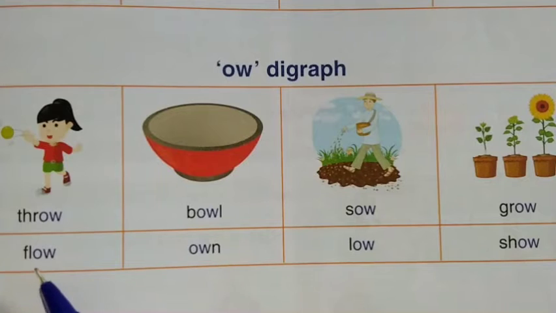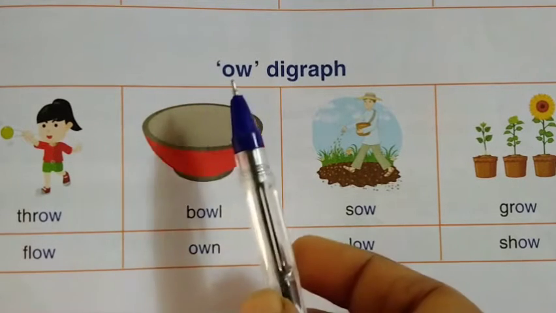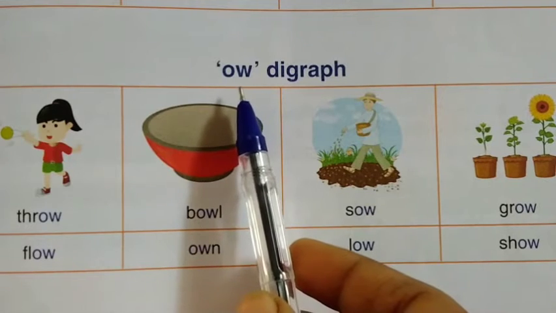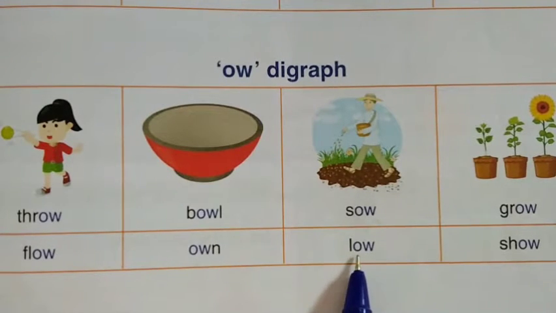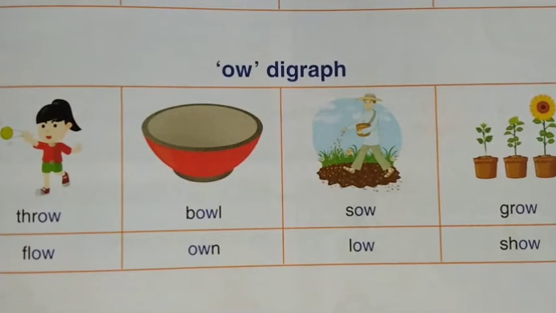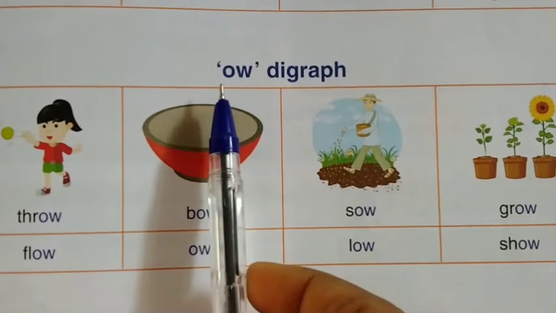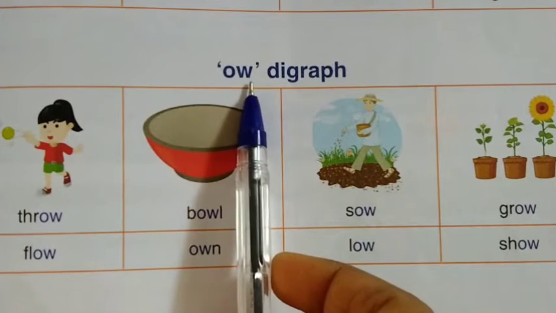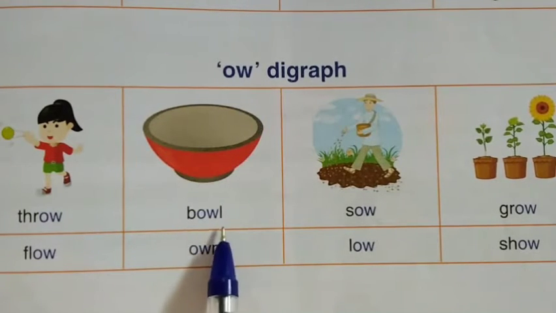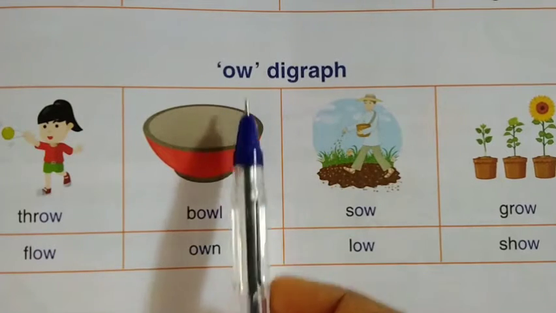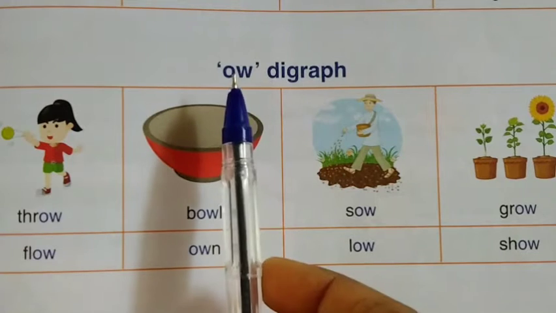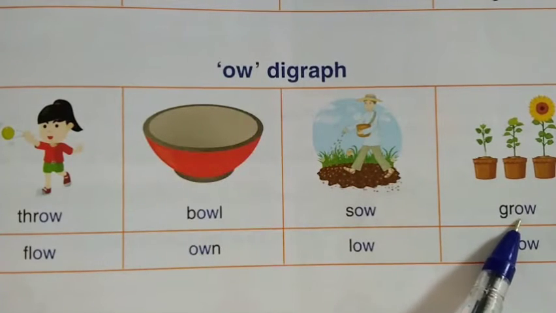O, flow. O, own. O, low. O, show. What digraph is this? O. O, throw. O, bowl. O, sow. O, grow.